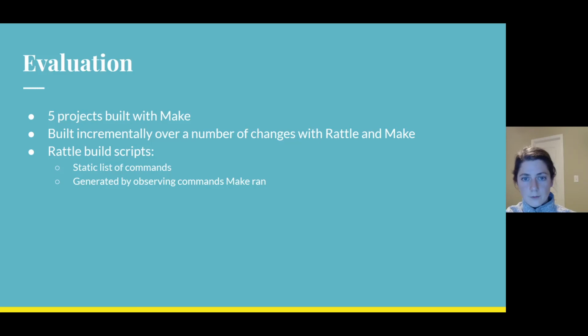Now I'll briefly discuss our evaluation. For our evaluation, we built 5 projects that were originally built with Make with Rattle. Each project was built incrementally over a number of changes of various sizes with both Make and Rattle. The build scripts used for the evaluation of Rattle were static lists of commands generated by observing the commands Make ran to build the project.